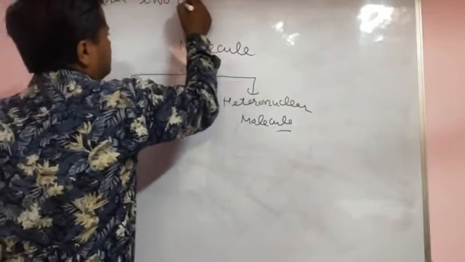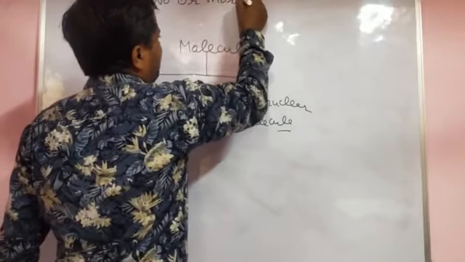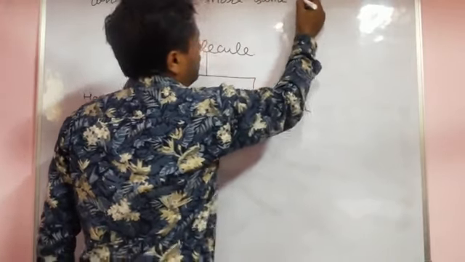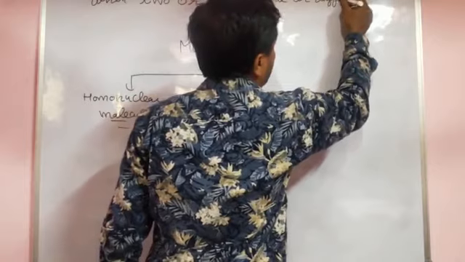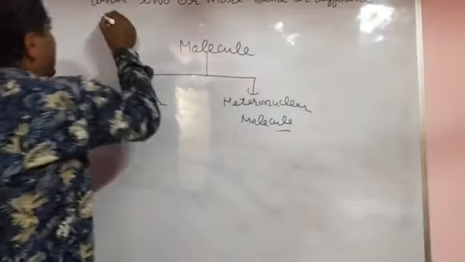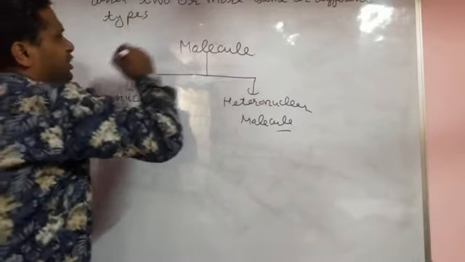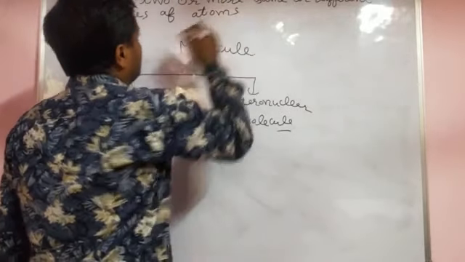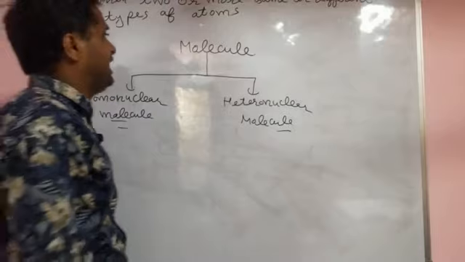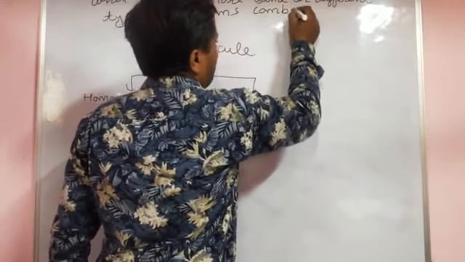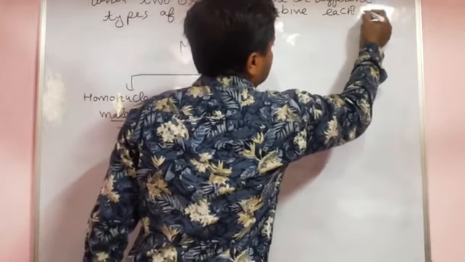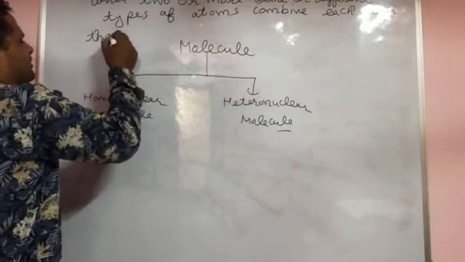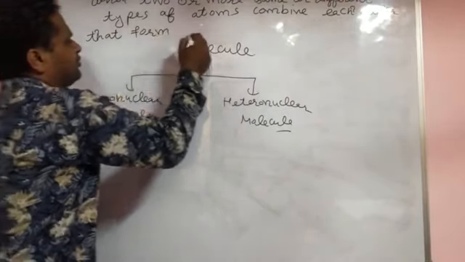See that definition clearly. When two or more same or different types of atoms combine with each other, that forms a molecule.